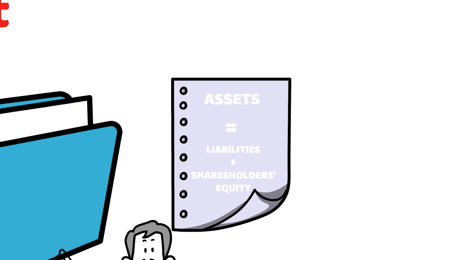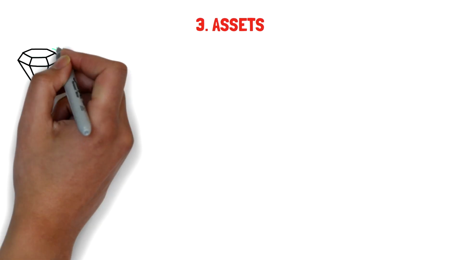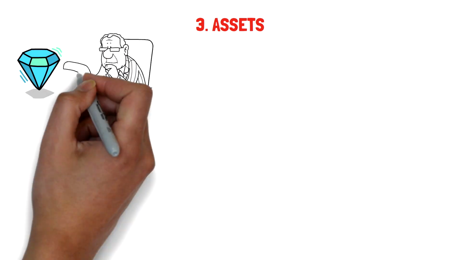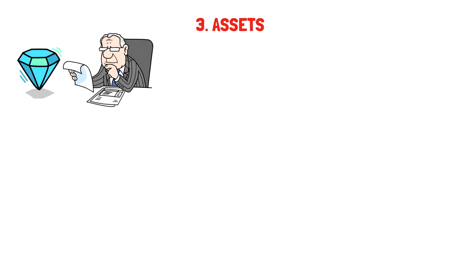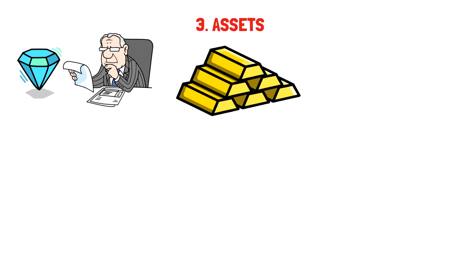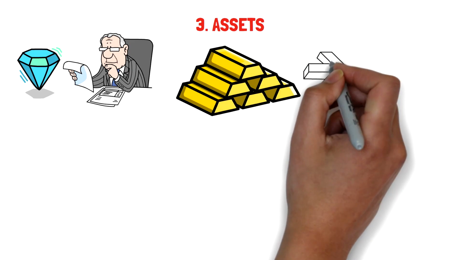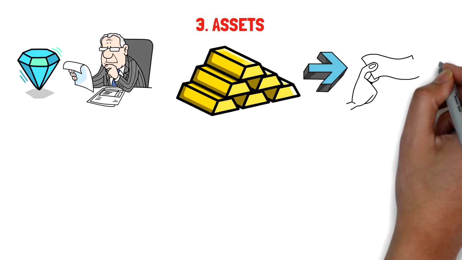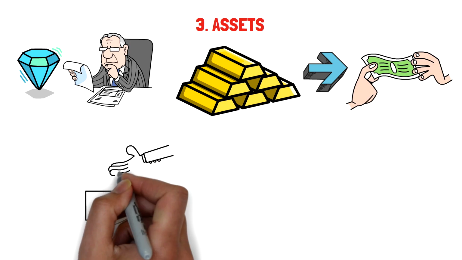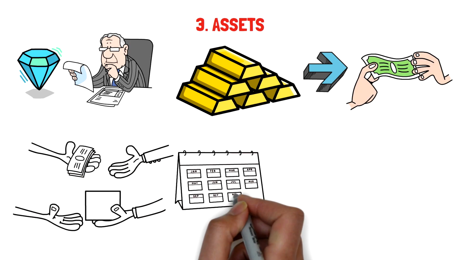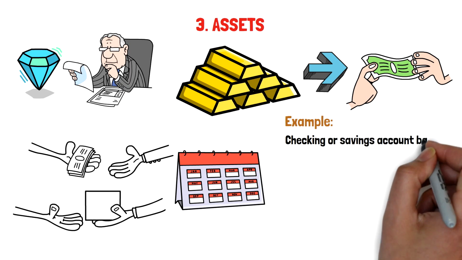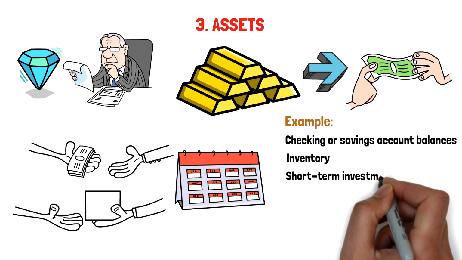must equal each other. An asset is an item with economic value that an entity owns and appears on businesses' balance sheets. Current assets, also called liquid assets, represent assets that owners can easily and quickly convert into cash, often within a year. Examples include checking or savings account balances, inventory, and short-term investments.